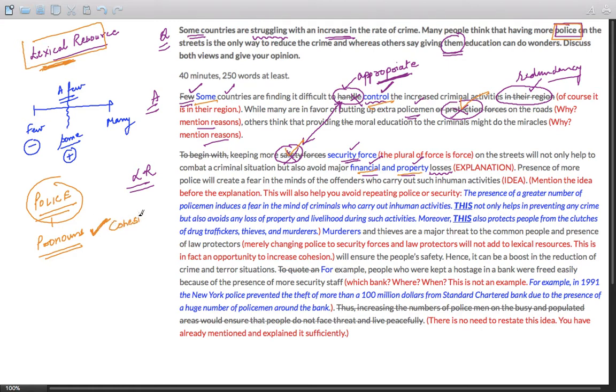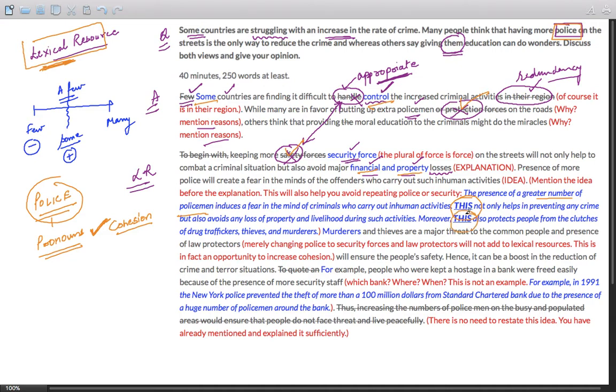So this is a doubly beneficial proposition. So try using pronouns. For instance, this is exactly what I've done here. This will improve your score. The presence of a greater number of policemen does something. Then this. This not only helps in the presence of a great number of policemen.